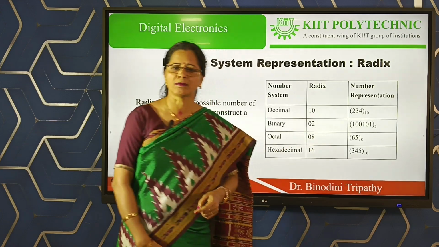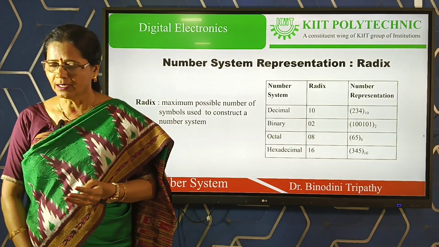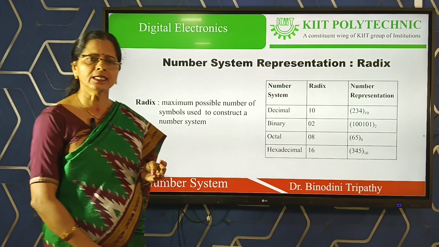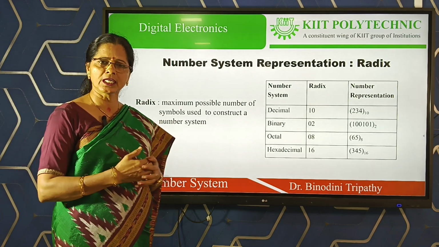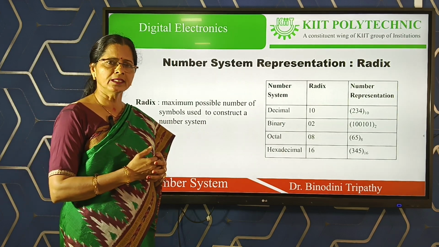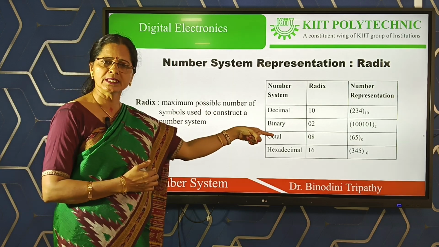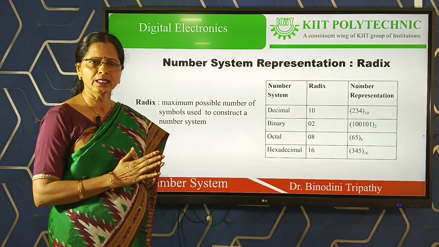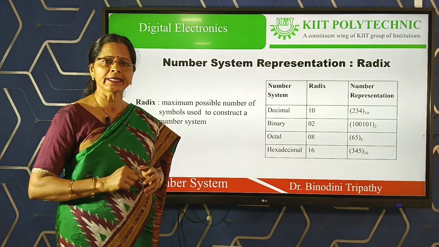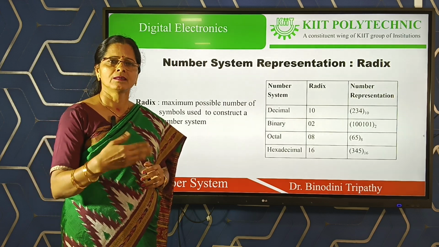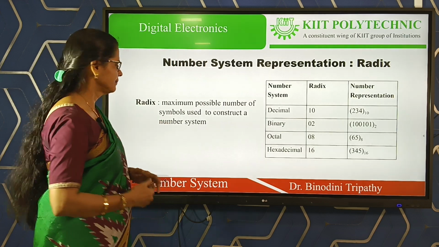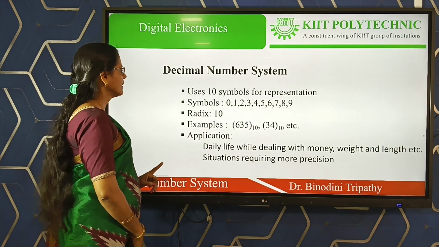Similarly for hexadecimal number. Because in decimal, octal and hexadecimal most of the digits are common, for better identification the subscript indicates the type of number system.